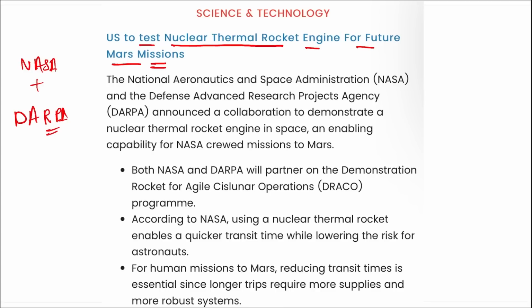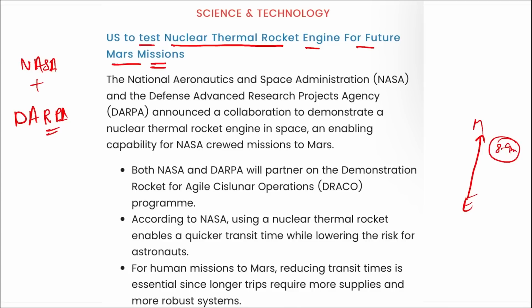Remember, according to NASA, a nuclear thermal rocket enables a quicker transit time while lowering the risk for astronauts. For human missions to Mars, reducing transit time is essential since longer trips require more supplies and a more robust system. For example, this is Earth and this is Mars. To travel from Earth to Mars, almost 8 to 9 months is required.